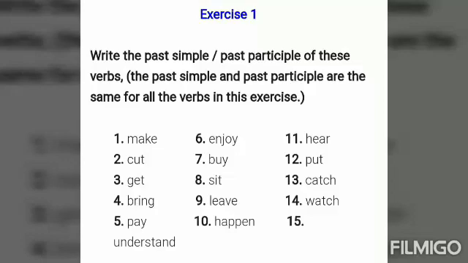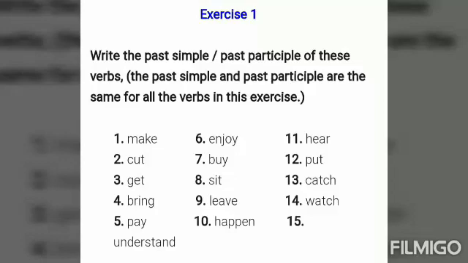Watch, watched, watched. All these verbs have the same simple past and past participle form in this exercise. The first form of the verb is given, and the second and third forms you have to supply. I have told you the answers of every word.